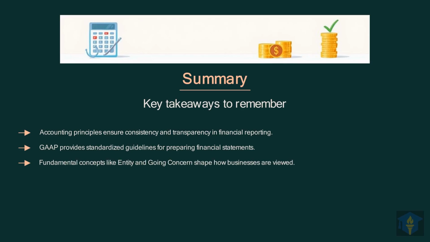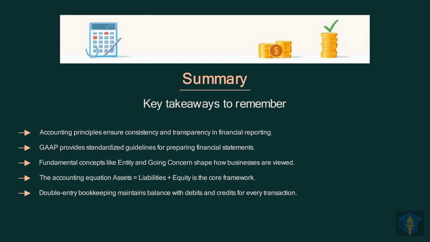Fundamental concepts like the business entity and going concern fundamentally shape how we view and account for businesses. Always remember the accounting equation. Assets equals liabilities plus equity is our core framework. Double-entry bookkeeping is crucial. It balances every transaction using debits and credits perfectly. Finally, the accounting cycle is a systematic process, guiding us from transactions to final financial reports.